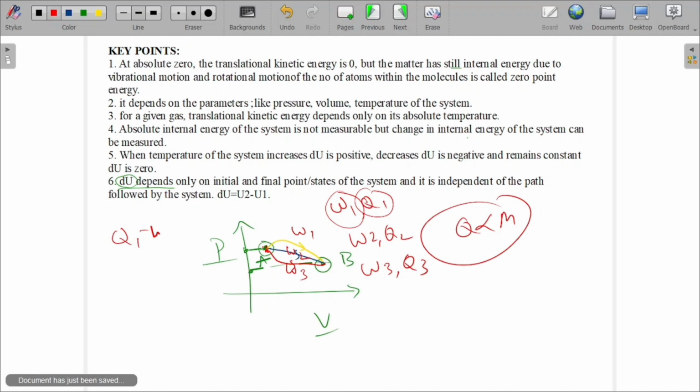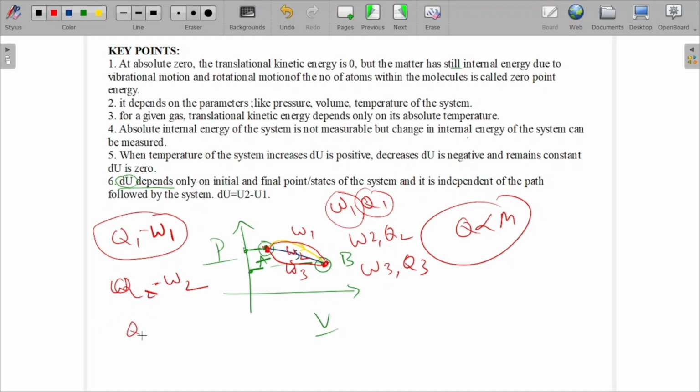So Q1 minus W1 is the internal energy of this path. Then Q2 minus W2, then Q3 minus W3. See, these three points are the same, no?